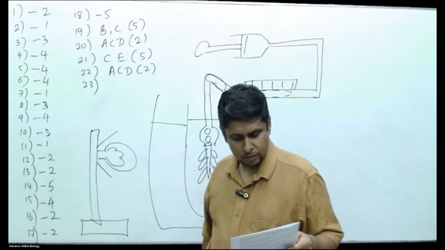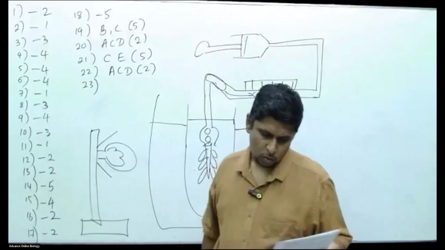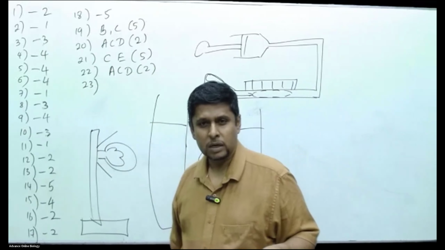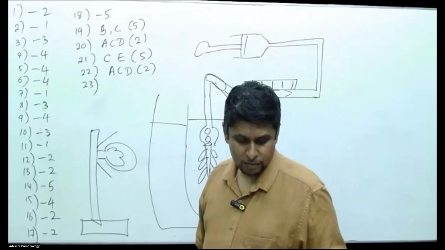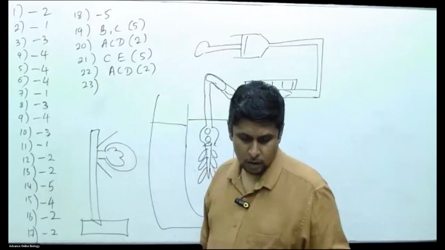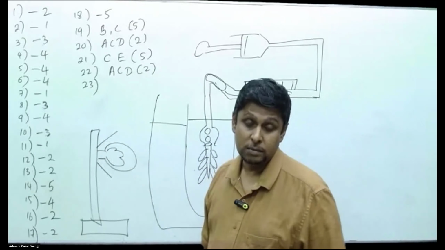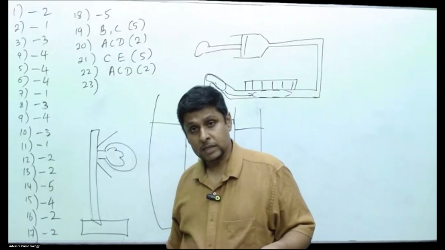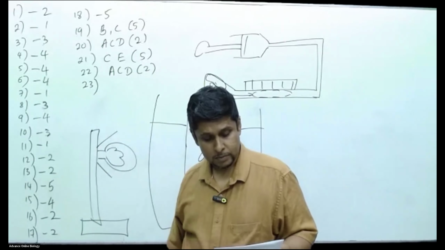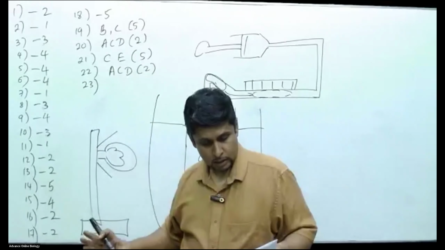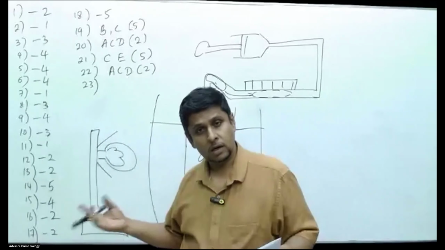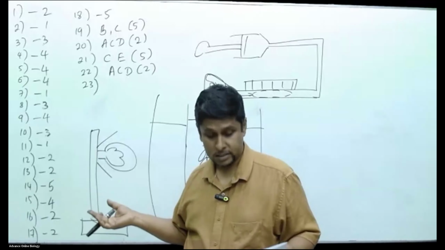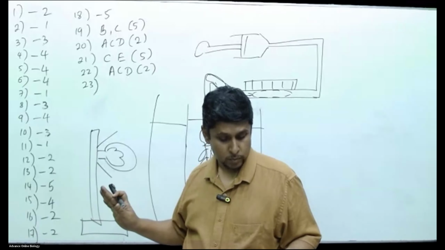Question number 23, which of the following features are common to all phyla of seed plants? Pollen grains. No, not present in all phyla. Double fertilization, common to all phyla. Oh, they are asking about seed plants. Pollen grains are present in all seed plants. Correct, gymnosperms and angiosperms. Double fertilization, no. Non-motile sperms, no. Some cycads have motile sperms. Ovules, yes. Xylem vessel elements, no.